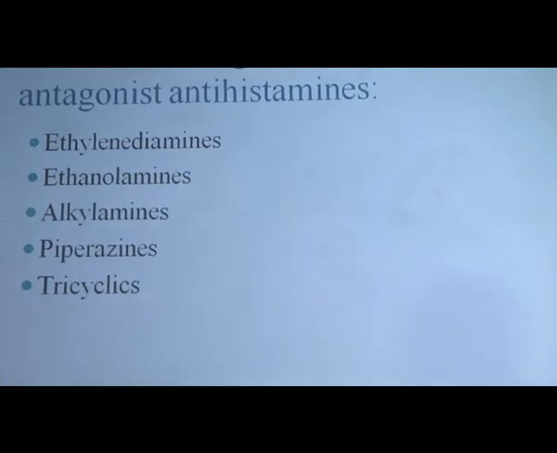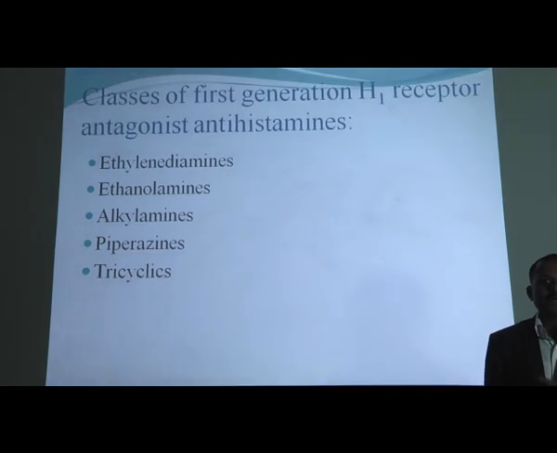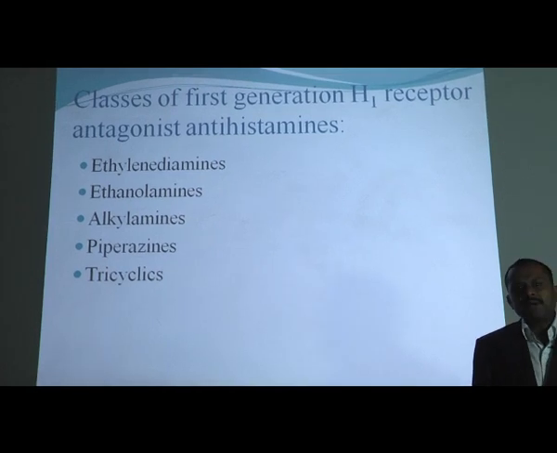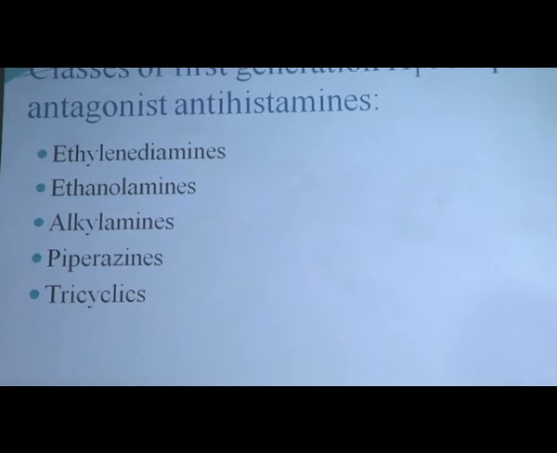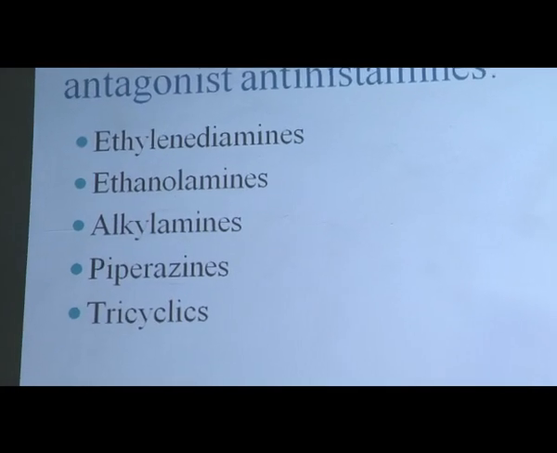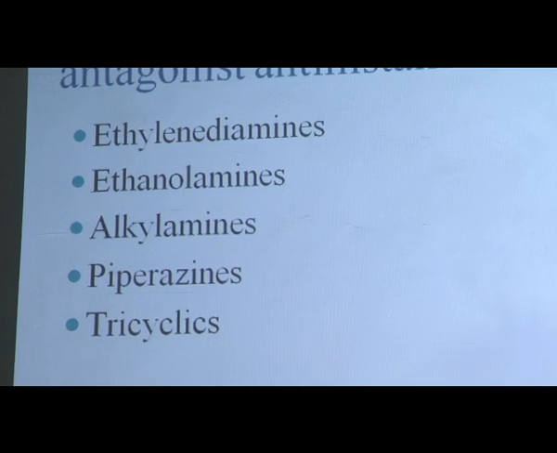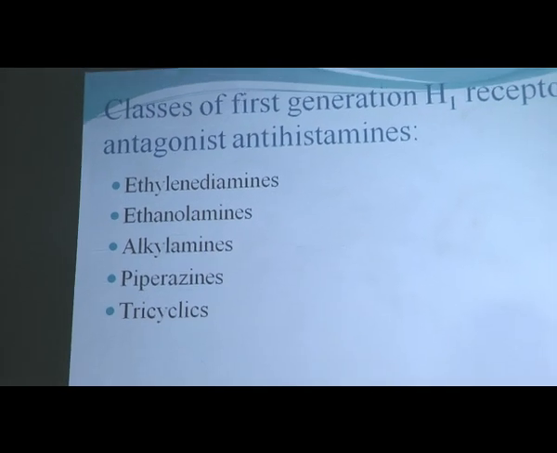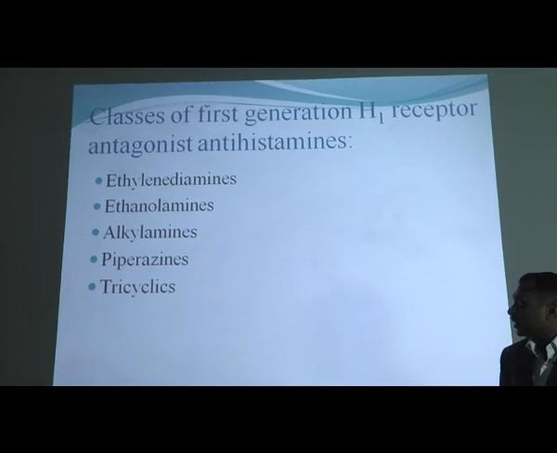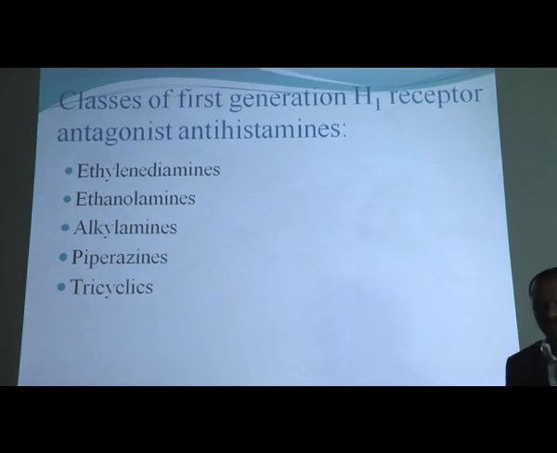Then the classes of antihistaminics are very important, depending upon the generations. Some are non-sedative and non-selective in action, and some are selective and sedative in action. Depending upon that, the antihistaminics are classified. First is the first generation of H1 receptor antagonists. H1 and H2 are the prominent receptors responsible for different types of disorders. For the H1 receptor, the first classes are ethylenediamines, ethanolamines, alkylamines, piperazines, and the tricyclic ring systems.